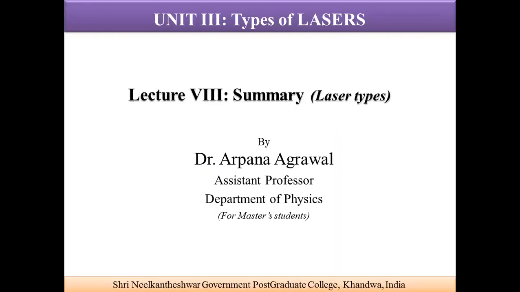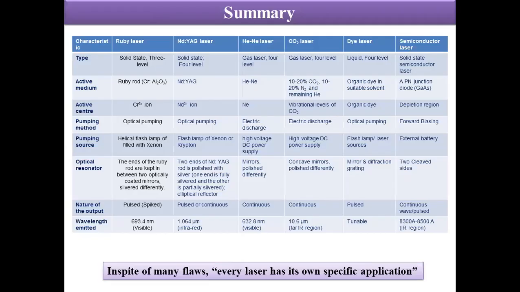Now I'm going to discuss the types of lasers, a summary for this laser system. So these are the different characteristics, and these are the different types of lasers. With this table, you can easily conclude what a laser system is and what the various characteristics of a laser system are. Like for Ruby and Nd:YAG laser, both are solid state lasers, but Ruby laser is a 3-level system, Nd:YAG is a 4-level laser system.